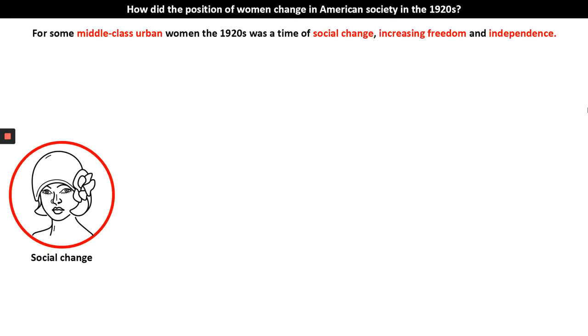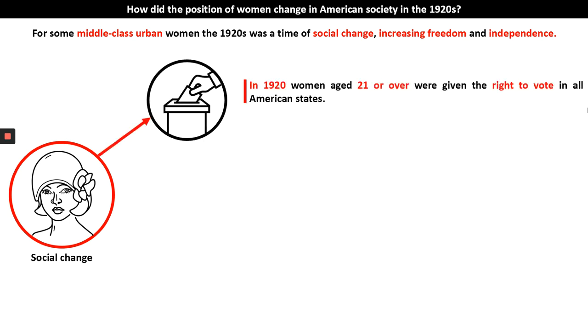It's really important to remember that these changes that we're talking about in the video were not experienced by all American women. For some middle class urban women, urban means in the city, the 1920s was a time of social change, increasing freedom and independence. And that starts in 1920, where women aged 21 or over were given the right to vote in all American states. Women now had some access to America's political system. Political parties had to think about women in their campaigns, making sure that women maybe bought into the things that they were promising. And so this begins a period of change for women.